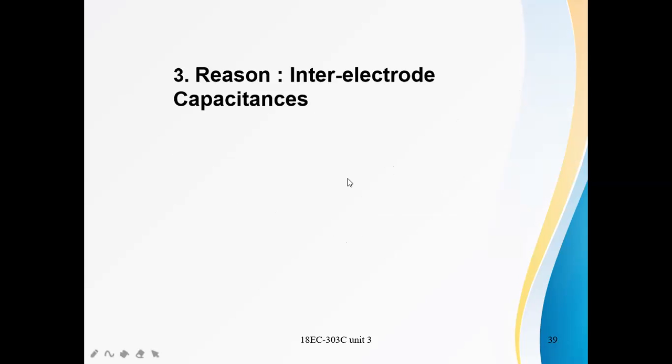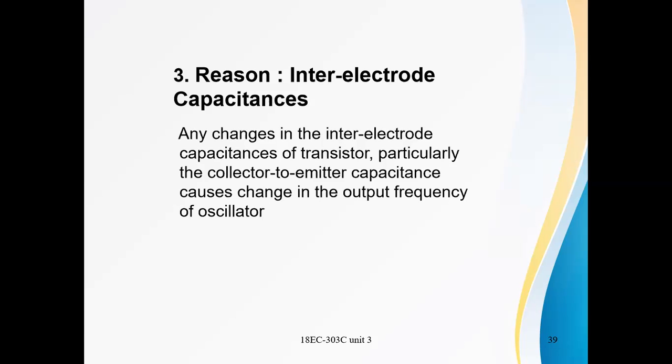The third case is inter-electrode capacitance. Any change in the inter-electrode capacitances of the transistor, particularly the collector to emitter capacitance, causes a change in the output frequency of the oscillator.